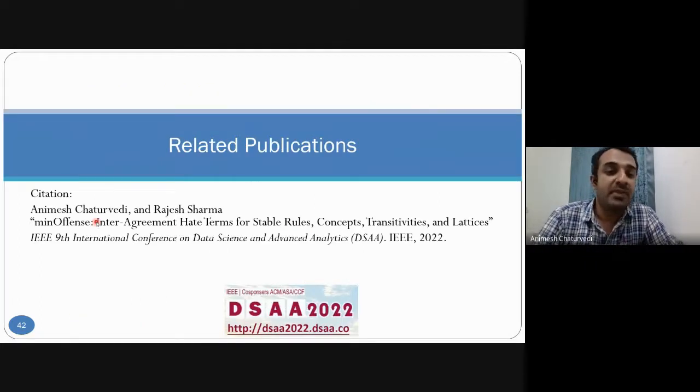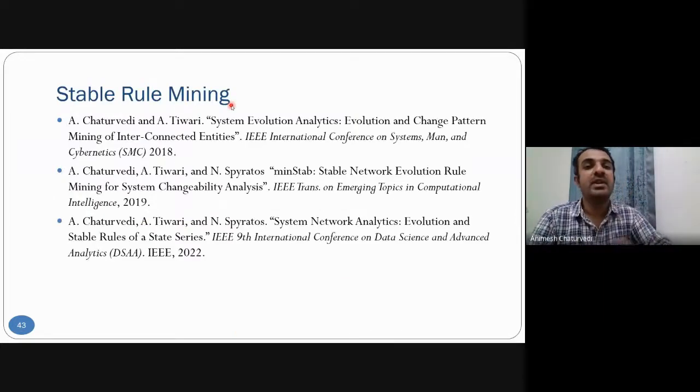Then this is the citation. What are the related publications to this stable rule mining? I already published in 2018 some part in the SMC conference, and a detailed version is published in IEEE Transactions for the minimum stability, and similar work is coming up in the system network analytics evolution and stable rules of state series at the same venue, that is the ninth Data Science and Advanced Analytics conference.